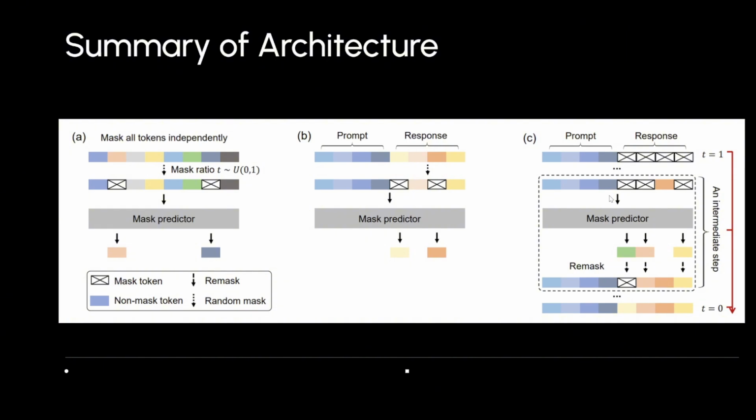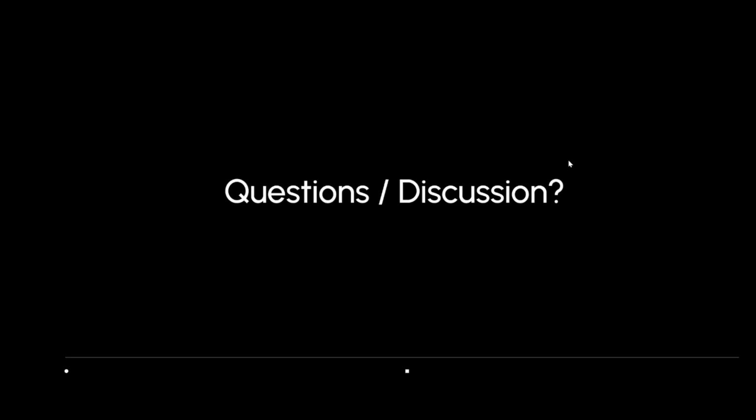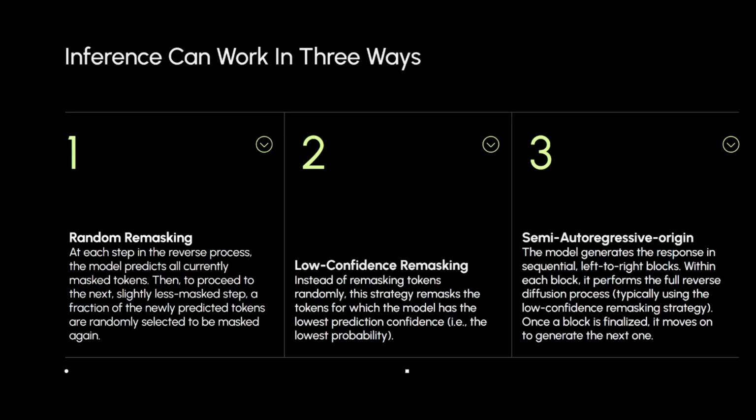And then during the inference process, you have the prompt, you have a response, and you only infer on this, and you just ignore anything it predicts on that. So any questions? It's pretty simple, honestly. Yeah. How does the model learn how to remask? Because I think you mentioned earlier that it's random masking. So is that manually done while training, or can the model learn what to remask?